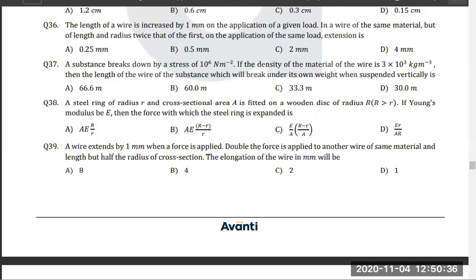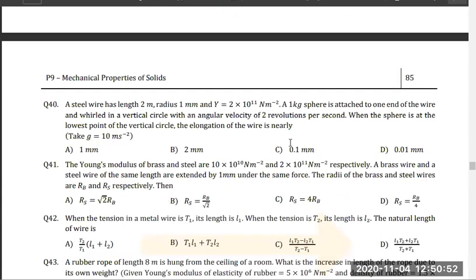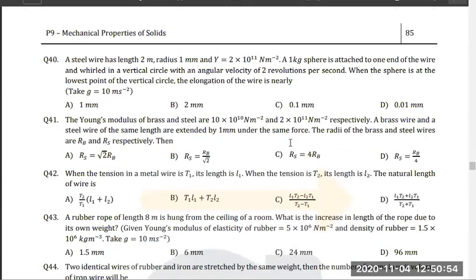Pranjal, Abhiram, Srihari? Okay, no doubt. Till question number 40, guys. Everyone go through question number 40.